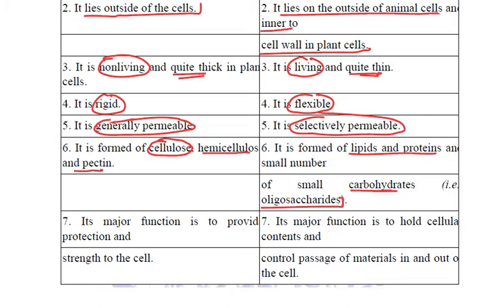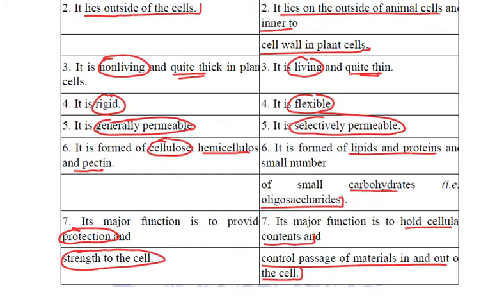The major function of the cell wall is protection and providing strength to the cell, whereas the major function of the plasma membrane is to hold the cellular contents and to control the passage of materials in and out of the cell. So these are the differences between the cell membrane and the cell wall.